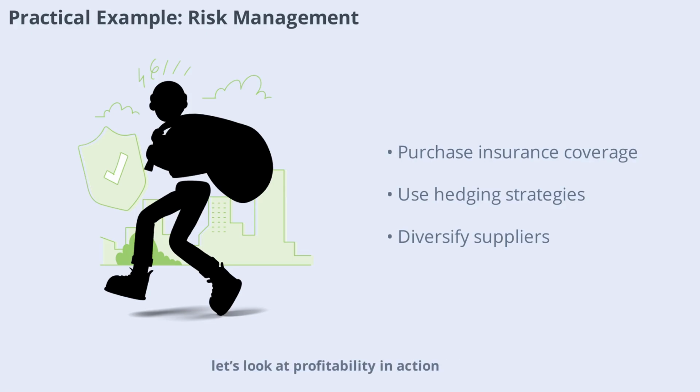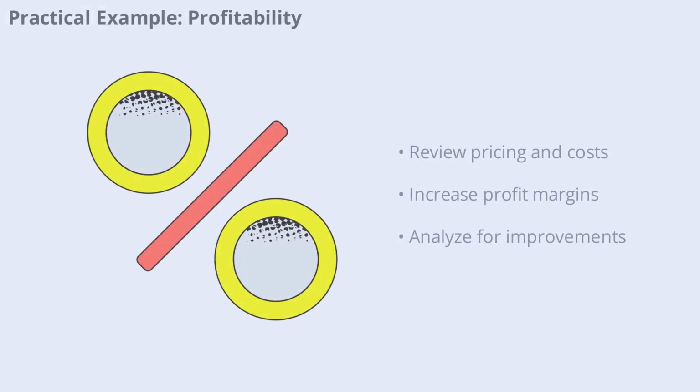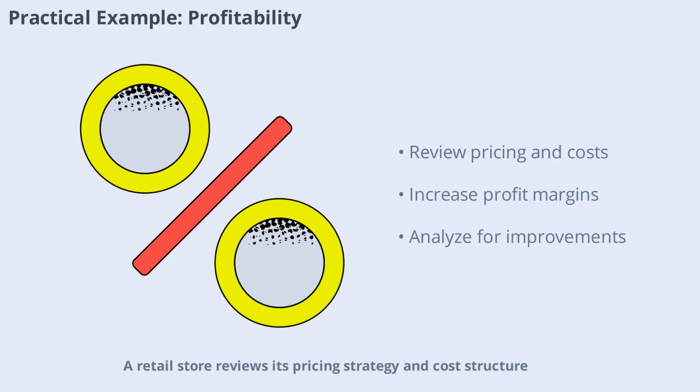Now, let's look at profitability in action. Retail store reviews its pricing strategy and cost structure. By adjusting prices and negotiating better deals with suppliers, the store increases its profit margins. Regular profit analysis helps identify what's working and where improvements are needed. This approach ensures the business remains competitive and profitable.